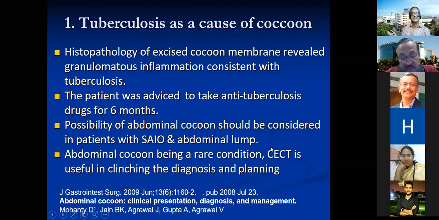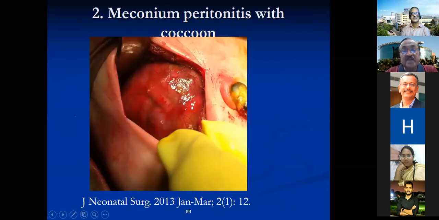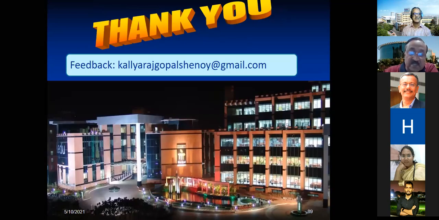And one other is also seen in meconium peritonitis with the cocoon. So look at that, it's in a neonate. The child presented with intestinal obstruction. There was already a meconium which had ruptured. Meconium has caused the peritonitis and a cocoon. So this is of course in a neonate. So these are the various other causes of an abdominal cocoon, not only tuberculosis. That is where I end my talk.